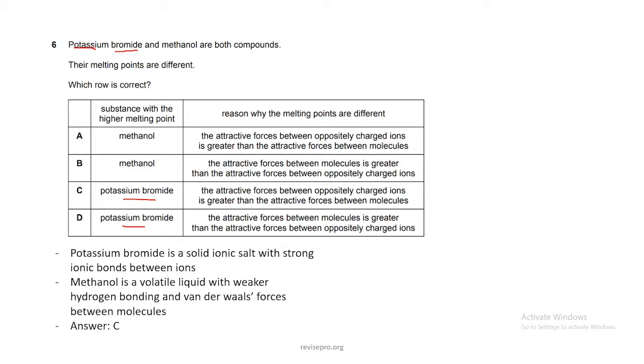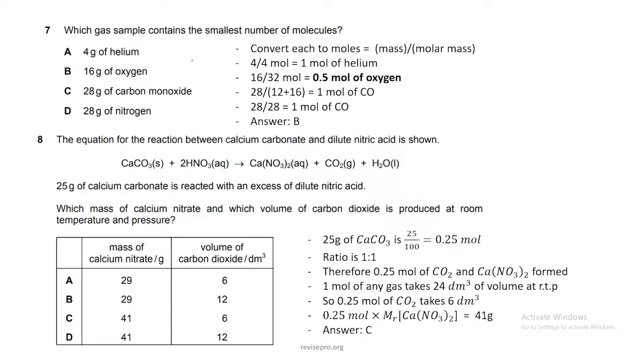So I'll start with the CO2. 1 mole of any gas takes up 24 decimeter cube or 24 liters of volume at room temperature and pressure, as stated here. So therefore 0.25 moles of carbon dioxide takes 6 liters or 6 decimeter cube. So your answer is like this or this. Now back to the calcium nitrate. You know 0.25 moles of calcium nitrate is formed. Multiply that by the molecular mass of calcium nitrate, you get 41 grams. Your answer is going to be C.